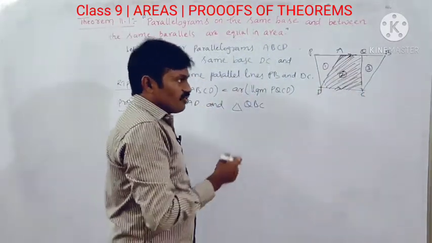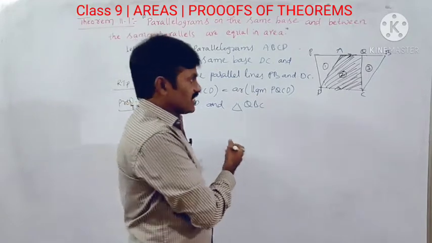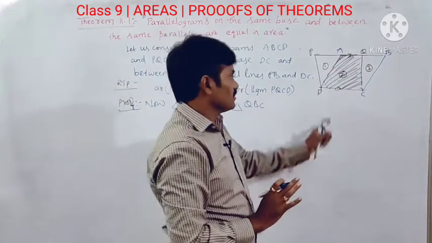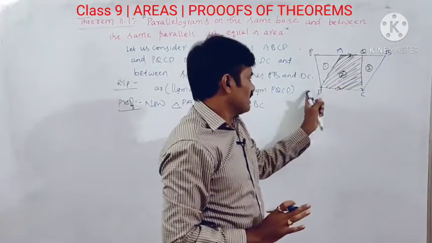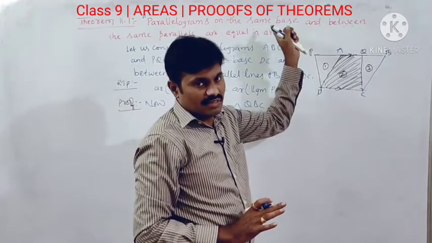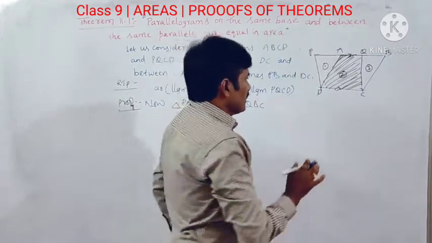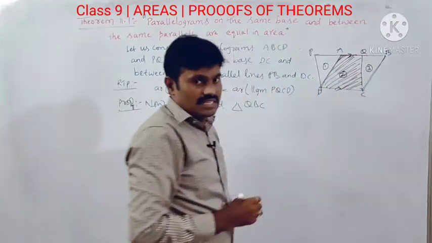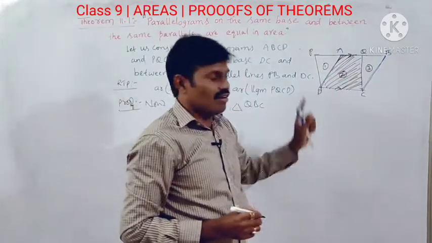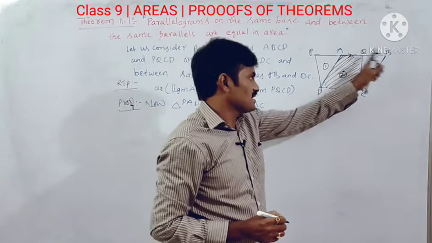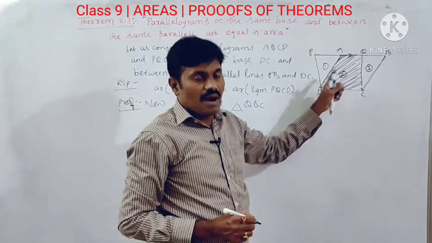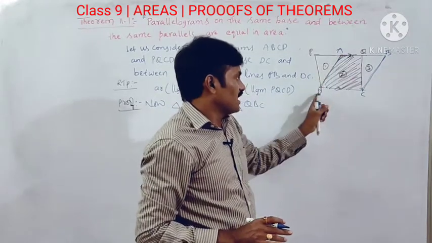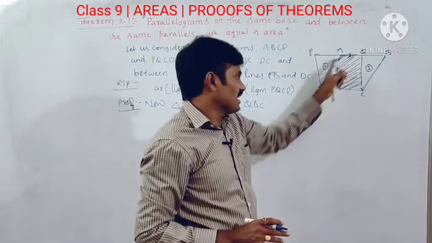If you observe clearly, PQ and DC are parallel to each other according to the hypothesis. Since ABCD is a parallelogram, we know that opposite sides are parallel and equal. So here AD is parallel to BC.